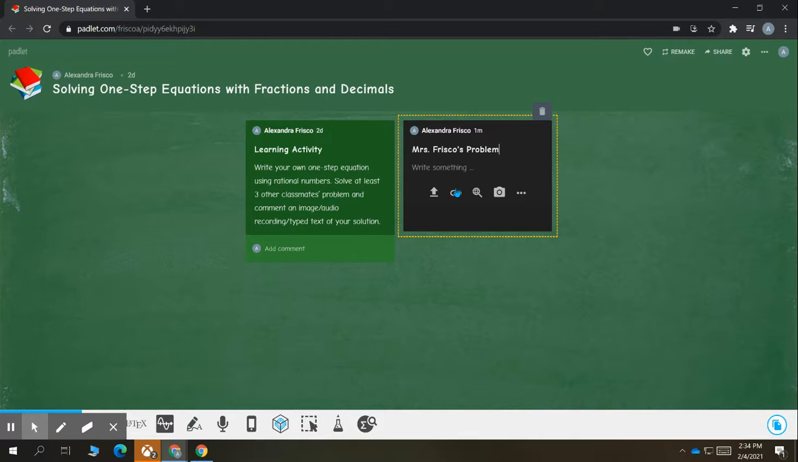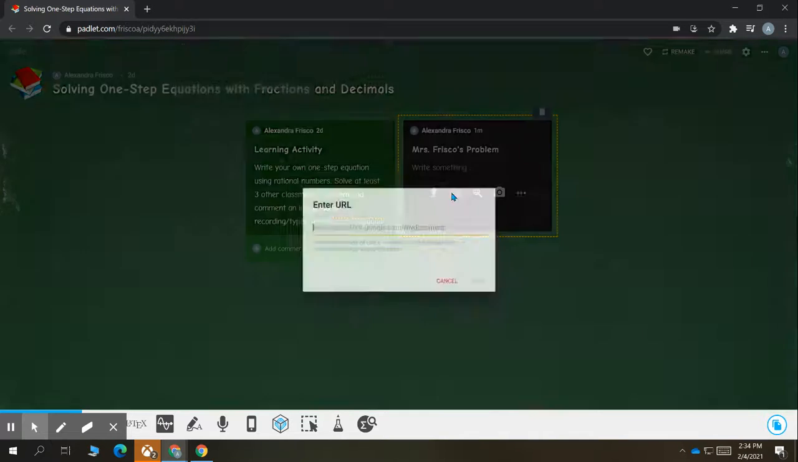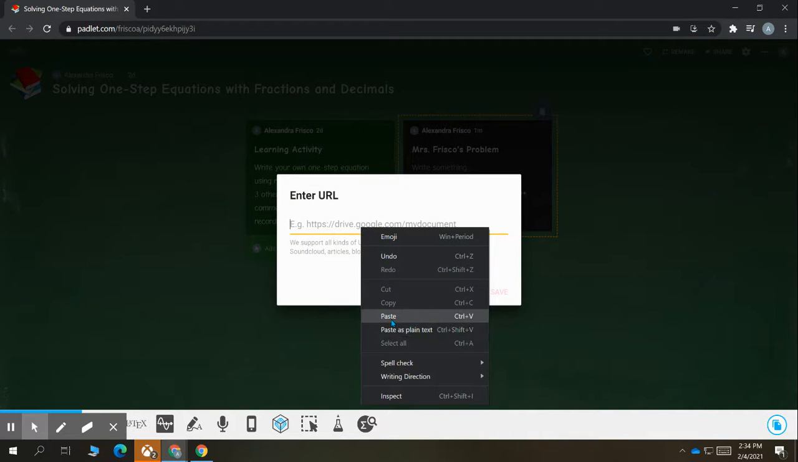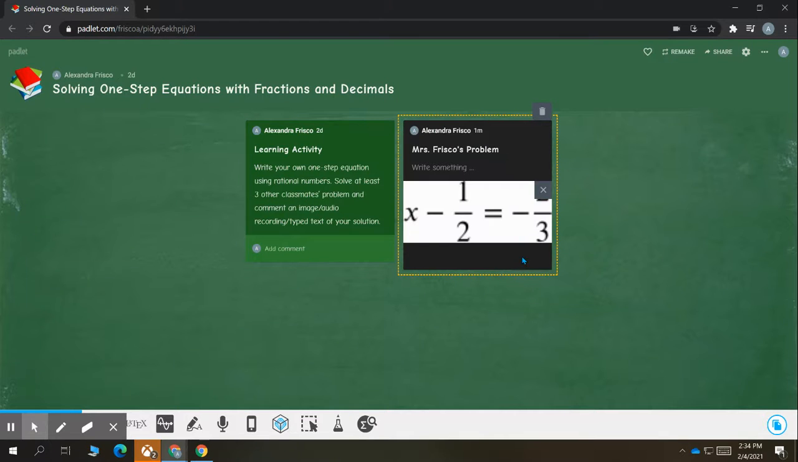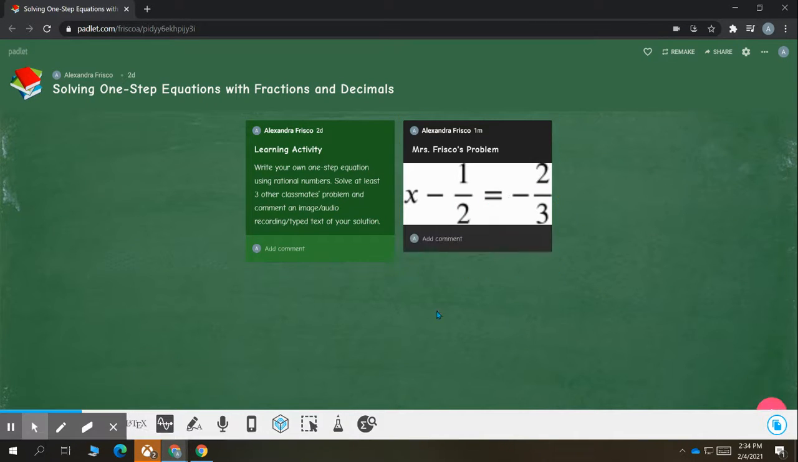And then I need to add this URL. So right here where we have link, I can paste either by right-clicking or by using my shortcut of Control-V, my particular URL. And I'm going to click Save. And what it does is it actually puts an image of the problem that I wrote. So I have the x minus 1/2 equals negative 2/3 as my image.